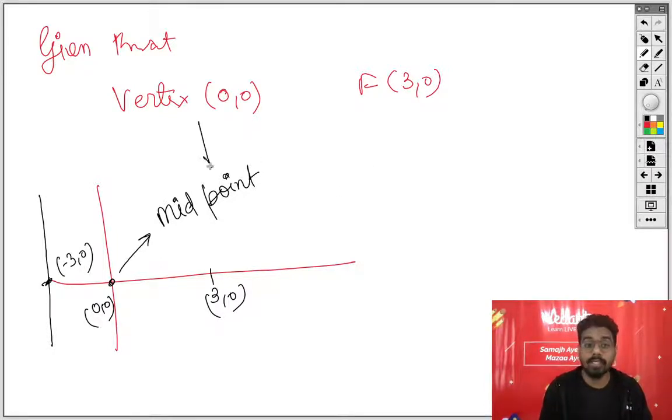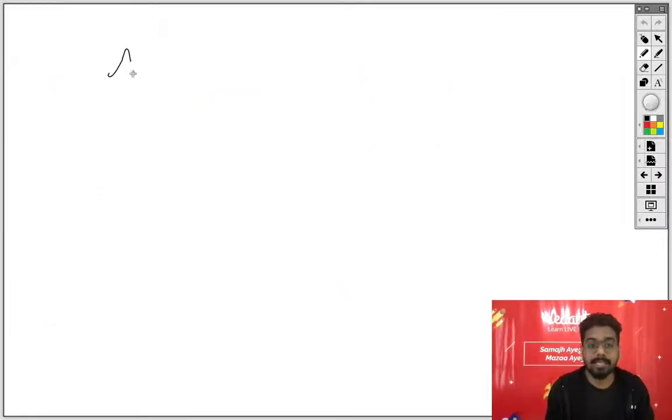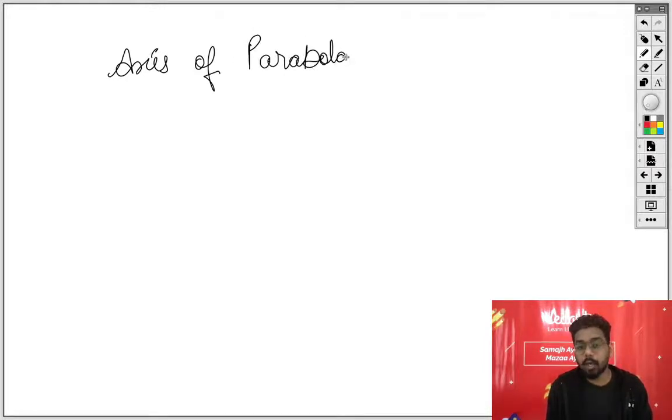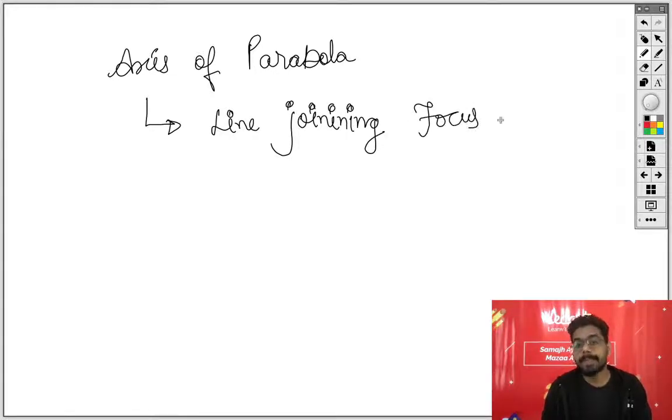You have to explain what is the vertex. Vertex is the midpoint of focus and the point which is the intersection of the directrix and the axis of the parabola for sure. Another thing, what is the axis of the parabola? I will explain over here, and you will write down in your notebook what is the axis. Axis of the parabola, you will write down this in your notes. What is the axis of parabola? Axis of parabola is a line joining focus and vertex.